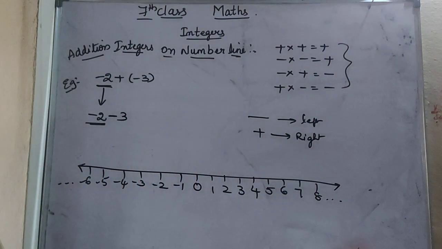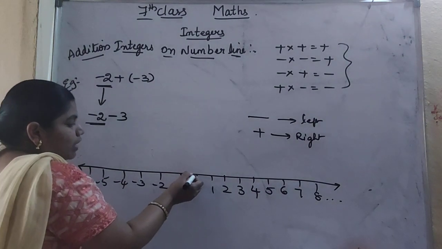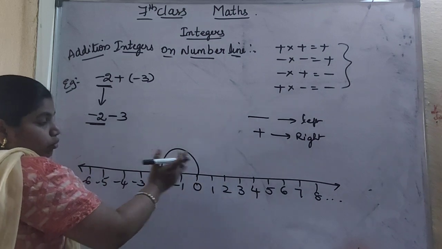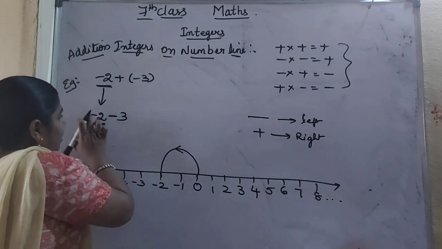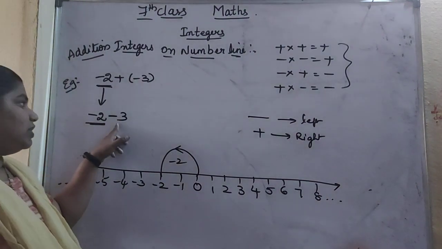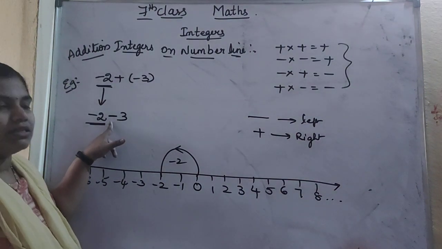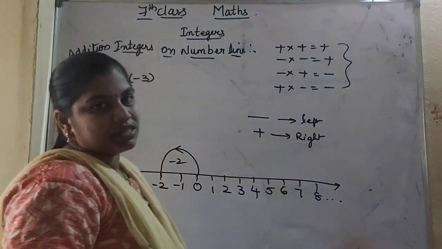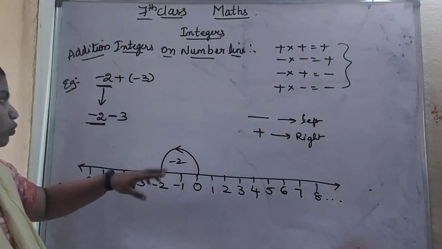Okay, so we have to know what is minus 2 minus 3. From 0 to minus 2 I am moving to the left side because it is a negative sign. So this is minus 2, and minus 3 again. Before 3 you are having minus. Minus means we have to move to the left side. How many times do you have to move? 3 times.